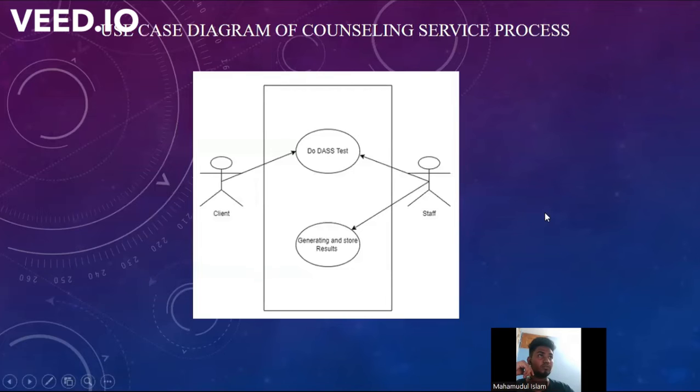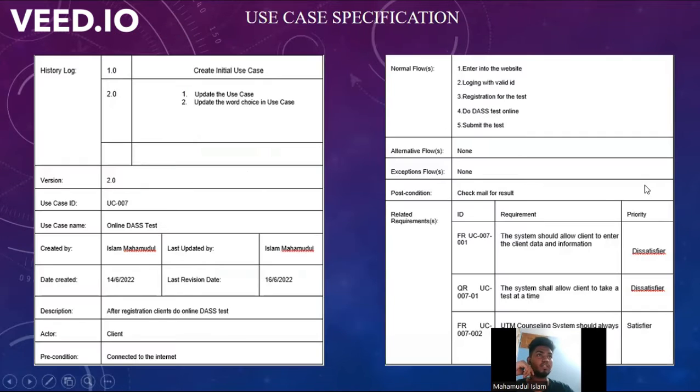Here is the counseling service process diagram, and next is the use case specification. And here is my use case ID 007, and the name was online DASS test. For this, first the client had to register for the DASS test, and the actor is the client. The precondition is being connected to the internet, and the flow goes: first they have to enter the website, then log in with a valid ID, then register for the test, then they can do the test. After doing the test, they can submit the test.